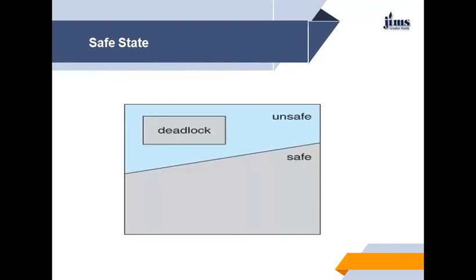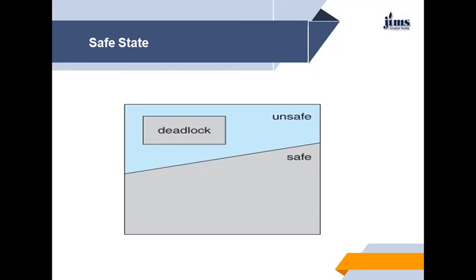We should also know that a safe state is not a deadlock state. Conversely, a deadlock state is an unsafe state. Not all unsafe states are deadlocks. However, as in the given figure, an unsafe state may lead to a deadlock.